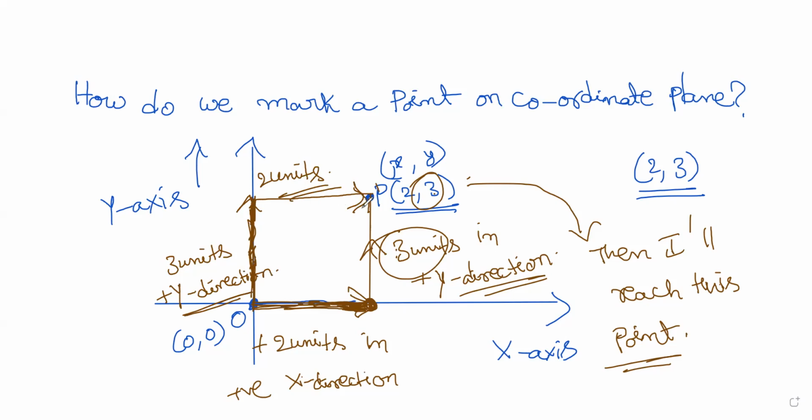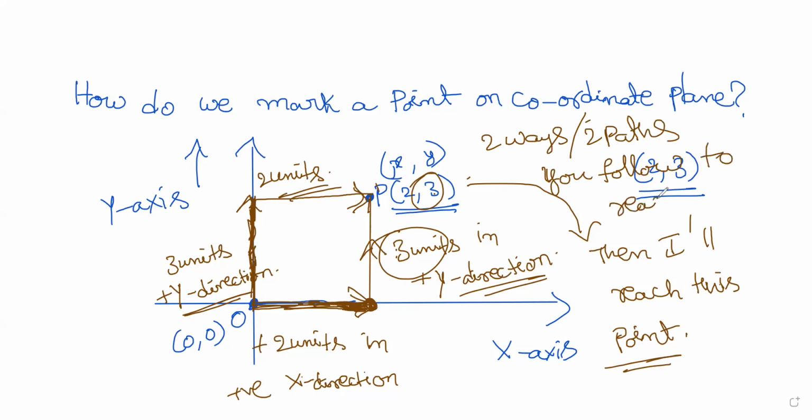In both these ways you can reach this point. First vertically 3 units in y direction and 2 units you move in the x direction, you will reach the same point 2, 3. So these are the 2 ways or 2 paths you can follow to reach this point. Clear? I hope I'm clear.